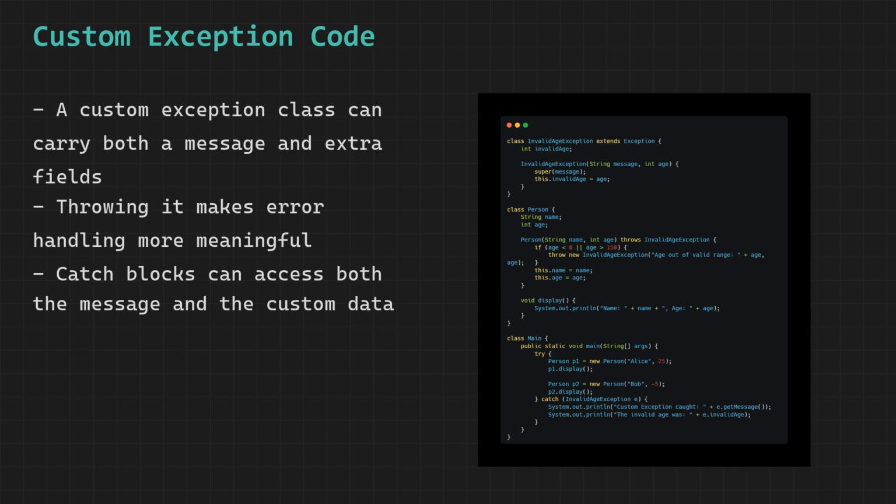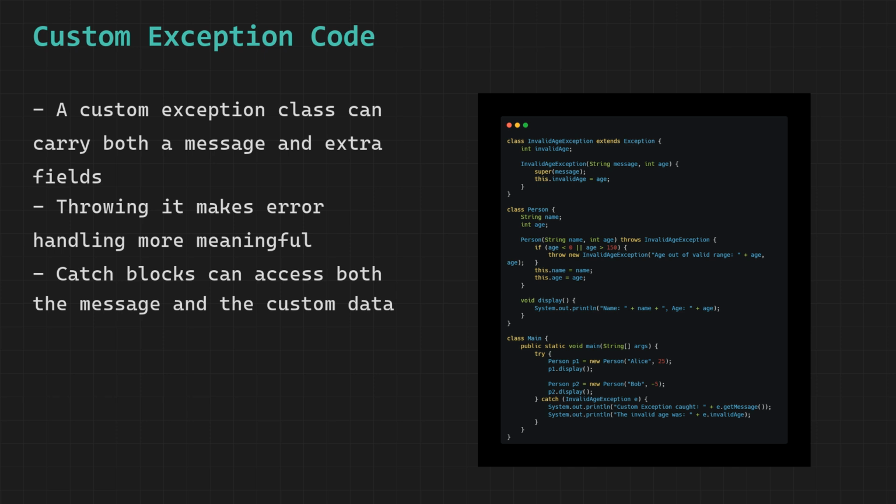Now let us look at the Person class. It has two fields, name and age. The constructor takes name and age as parameters. Before doing anything else it checks whether the age is below 0 or above 150. Both of these conditions represent biologically impossible ages. If either condition is true, throw fires immediately and creates a new InvalidAgeException with a descriptive message and the invalid age value. The Person object is never created.